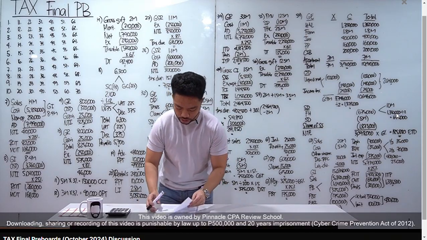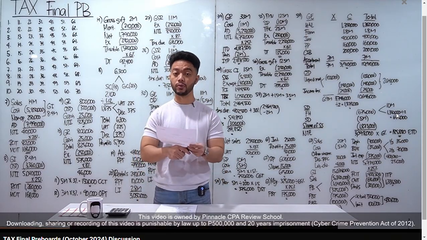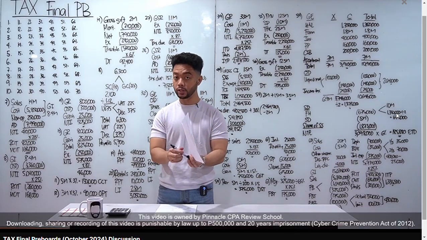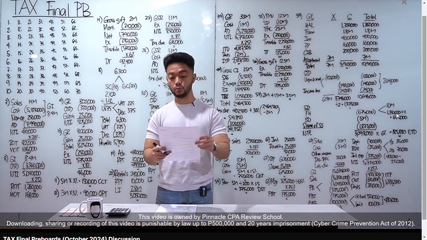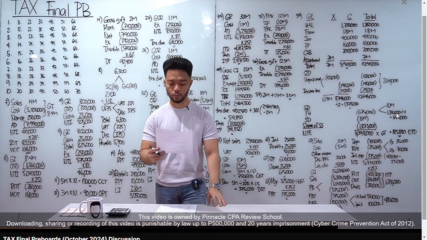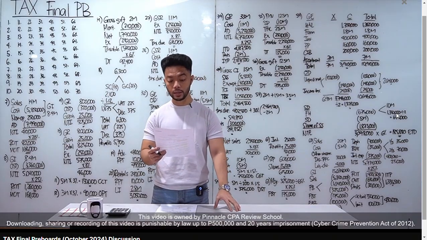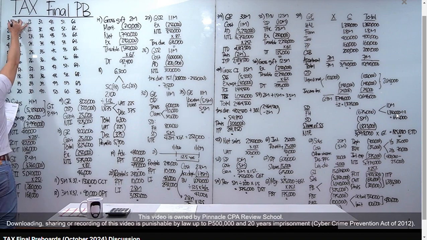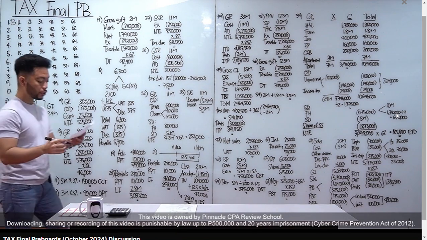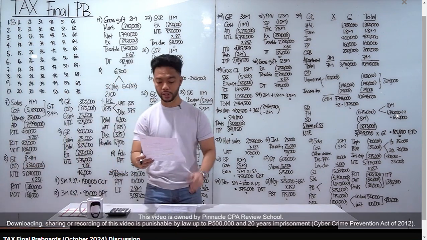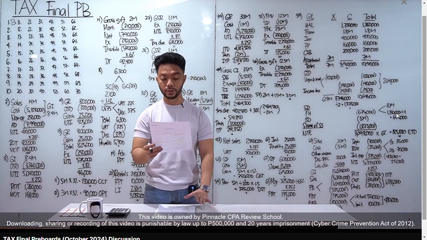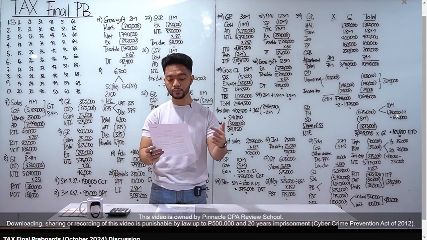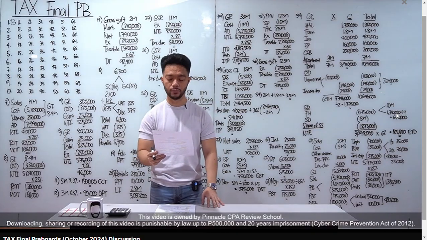Which of the following is taxable on income within and without the Philippines? So alam natin class, ang taxable within and without yung resident citizens and domestic corporation. So sagot dito class is letter B. Filipino citizen residing in Laguna for number 1 is letter B. Yung letter A kasi, resident alien yan. Yung letter C naman, NRFC. Yung letter D, NRC. So yung A, C, and D, taxable lang sila within the Philippines.